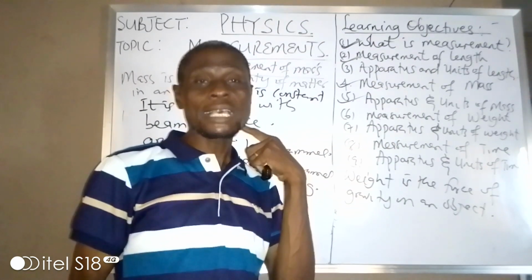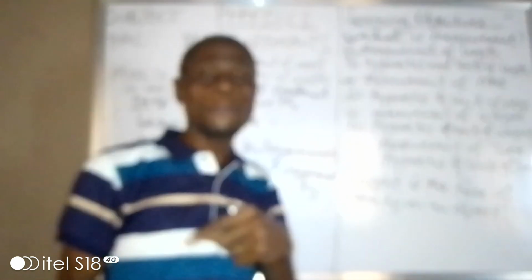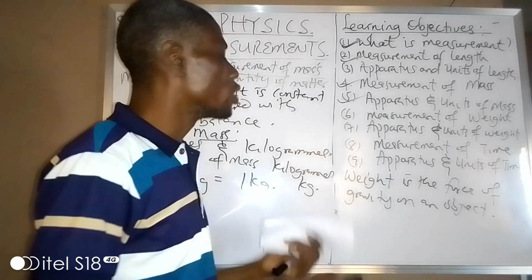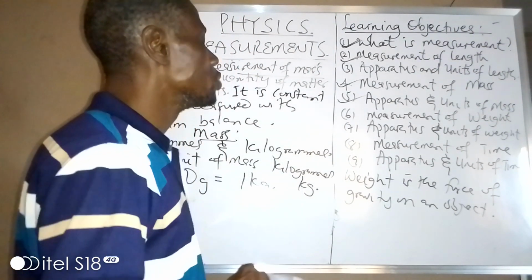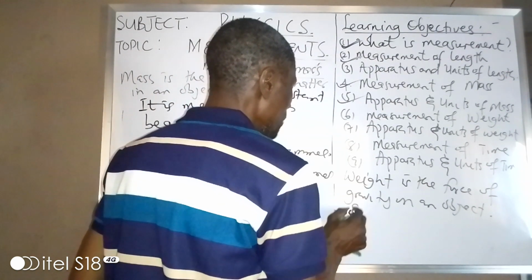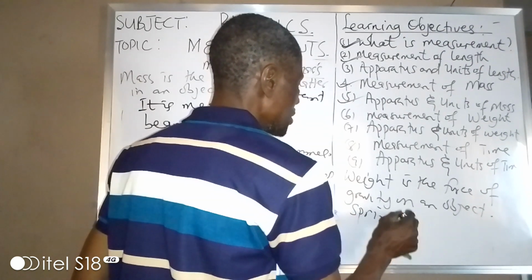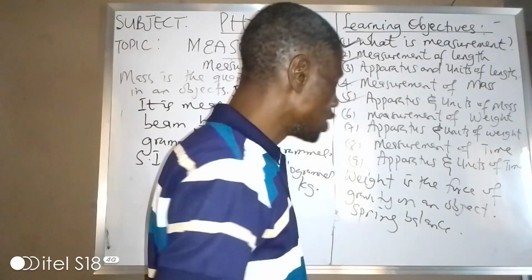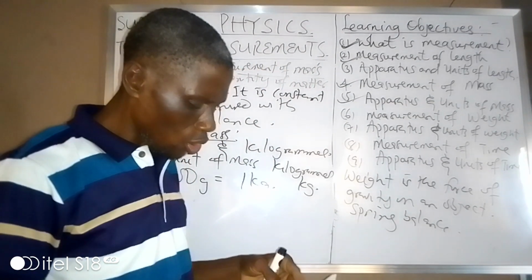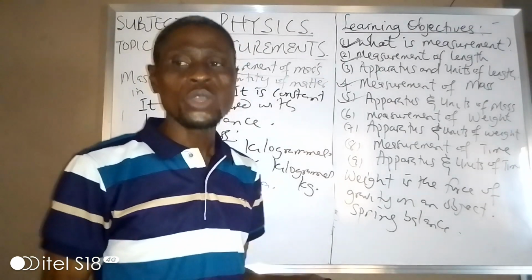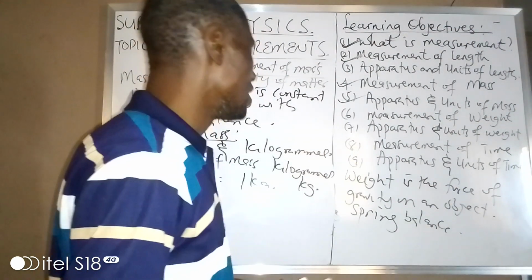Unlike weight, mass is constant. Mass does not depend on the force of gravity. So what is the instrument for measuring weight? We can measure weight with a spring balance. So we use a spring balance to measure weight.